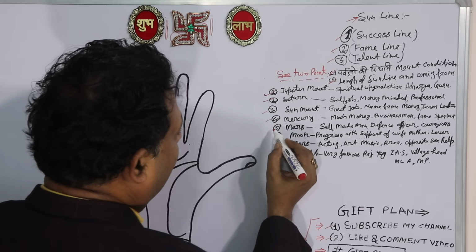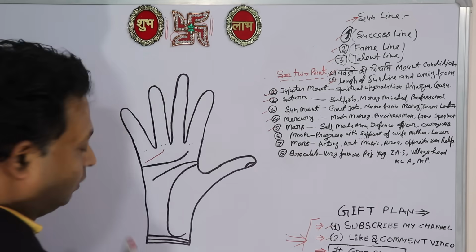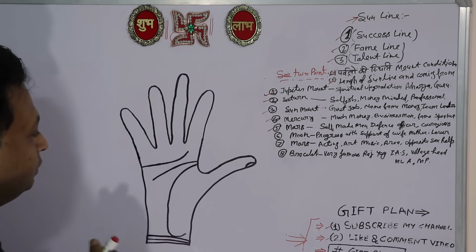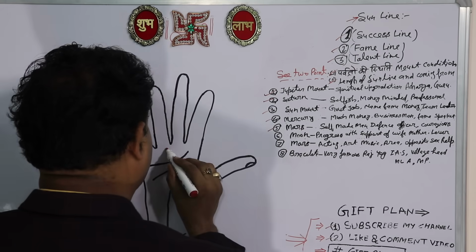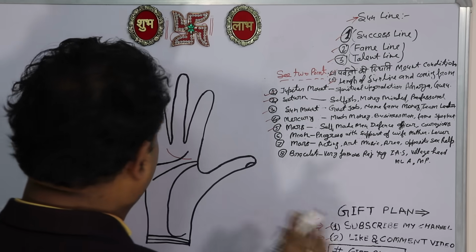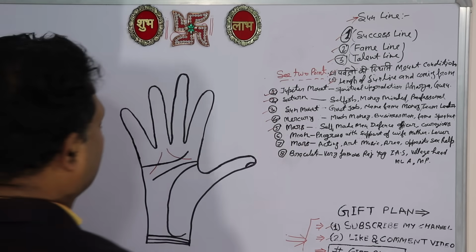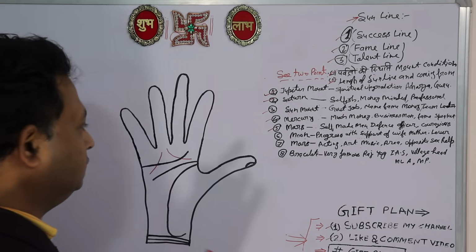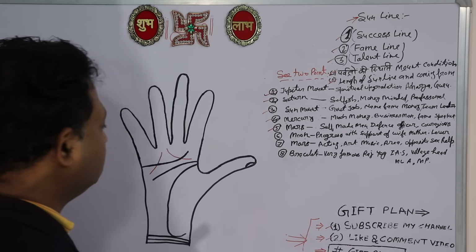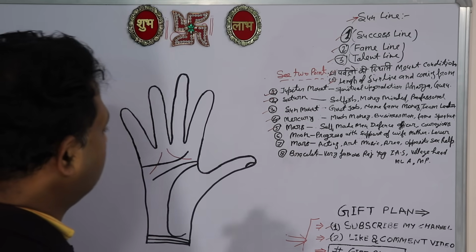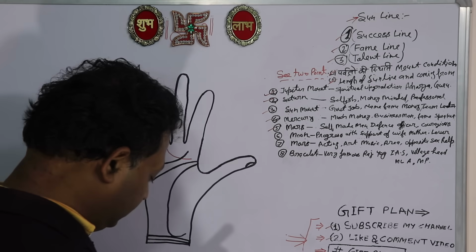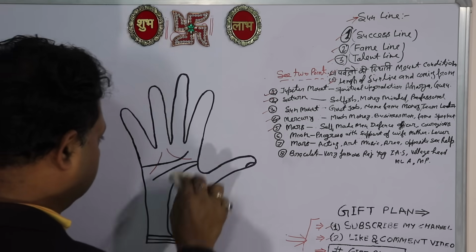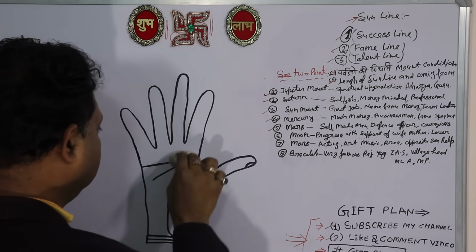Next, sun line coming from Mars mount. If sun line is coming from Mars mount, this type of person will be a defense officer, and he will be a self-made man. He will be a courageous man. This is also good. This type of person will be in defense, or can be a defense officer in his life. This is a good line.